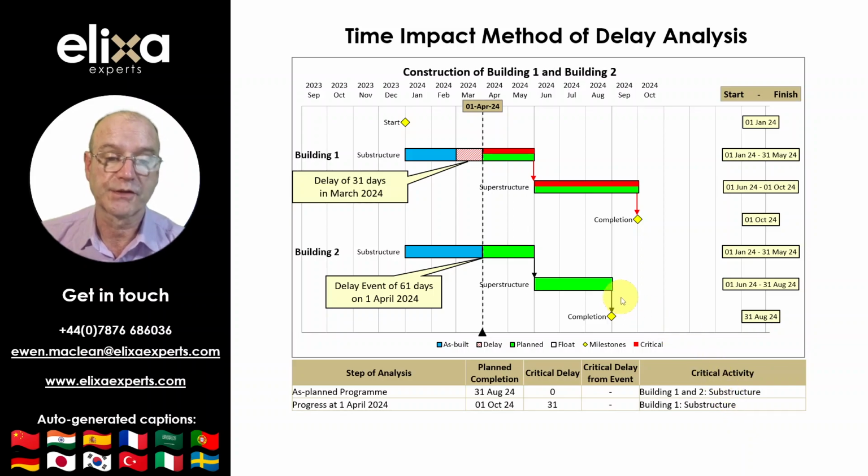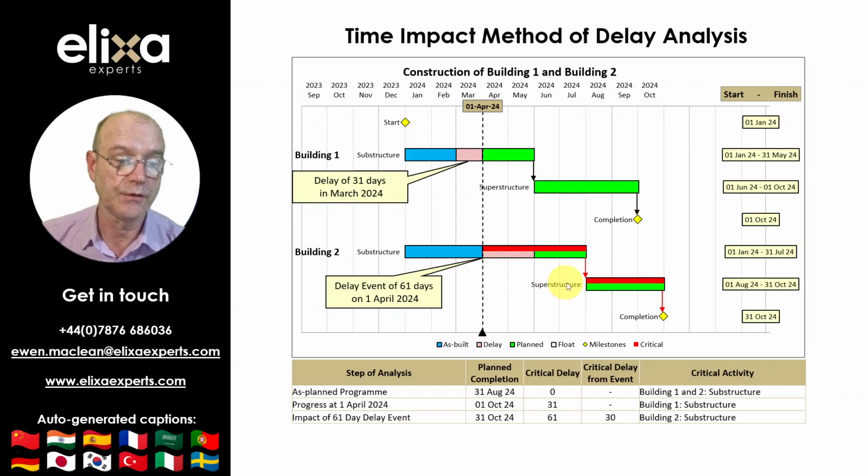When the 2 month or 61-day delay event is impacted on the progress program at the 1st of April, the completion date moves out by just 30 days from the 1st of October to the 31st of October, as shown in the table here. It can then be said that the effect of the 2 month delay event is only a 30-day critical delay to completion, i.e. there is a critical delay of 30 days as a consequence of the delay event. I will just toggle the impact to allow you to see the change clearly.